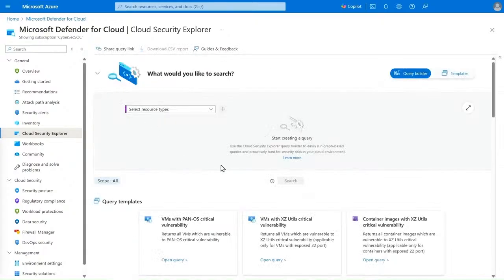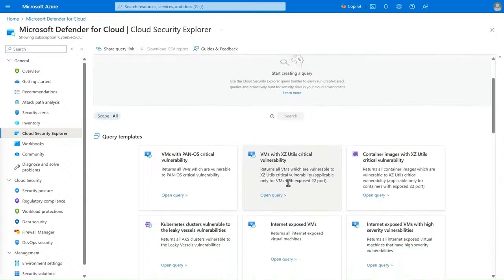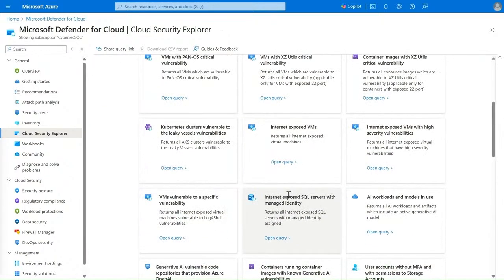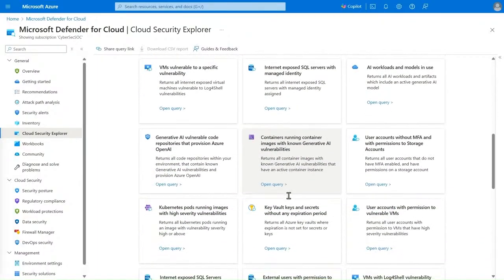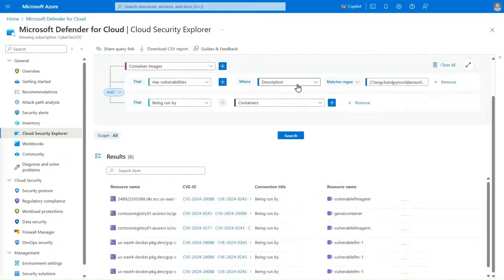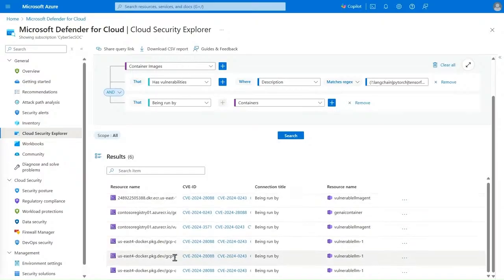First, within the Cloud Security Explorer itself, I can query my environments for vulnerabilities. Again, I can use the Query Builder or use one of the built-in templates. Let's use this template, for example, to find containers running container images with Gen AI vulnerabilities. Here we see all the container images running across Azure, AWS, and GCP with vulnerabilities. Let's take this container image.